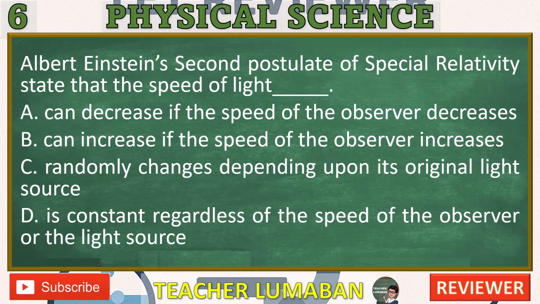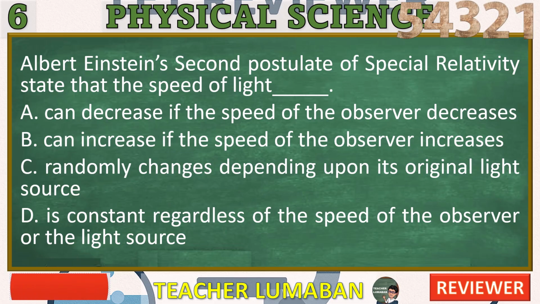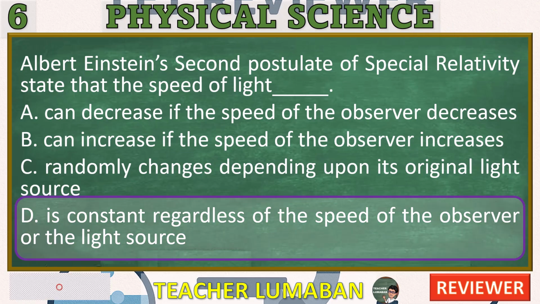In the next 5 seconds, select the best response from the available options. 5, 4, 3, 2, 1. Correct answer, D. Is constant regardless of the speed of the observer or the light source.